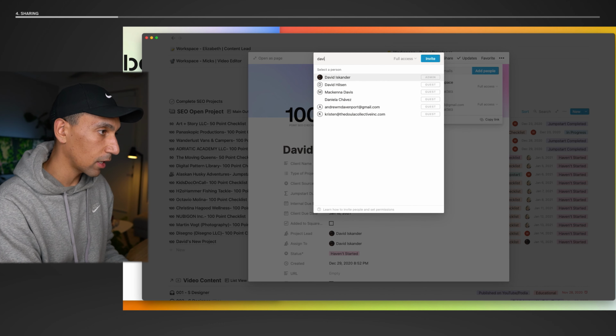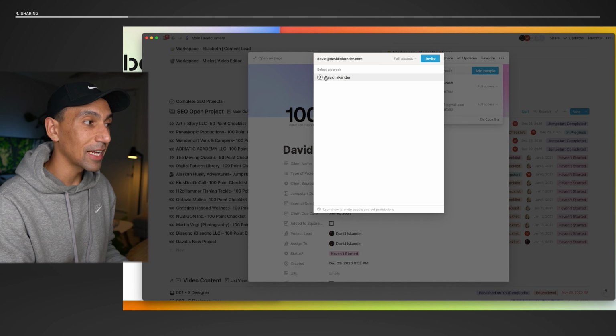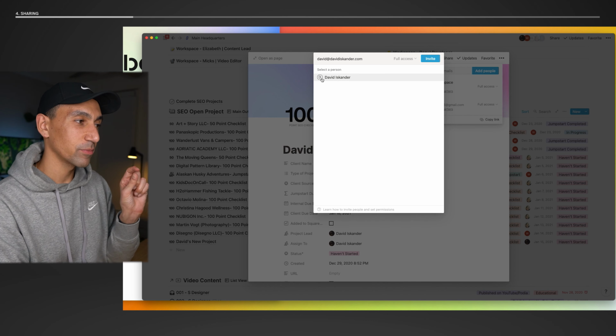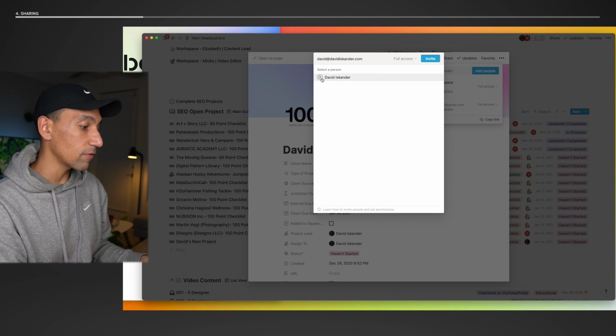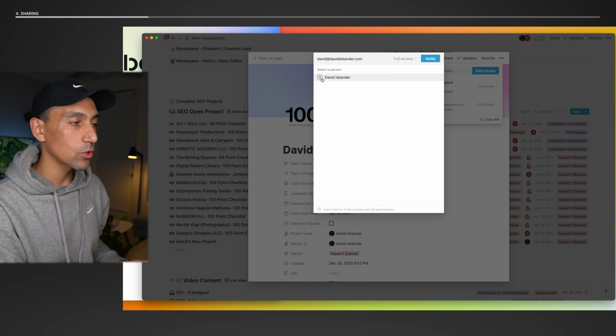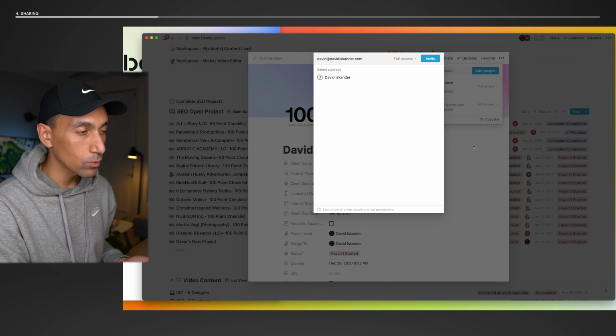If they do have an account, like let's say David, let's do this, you'll see it actually shows a little icon of the first letter of their name, or it would show their image, I believe, if they already have an account, which is just so cool. It makes it so easy to use. So sharing is really helpful.